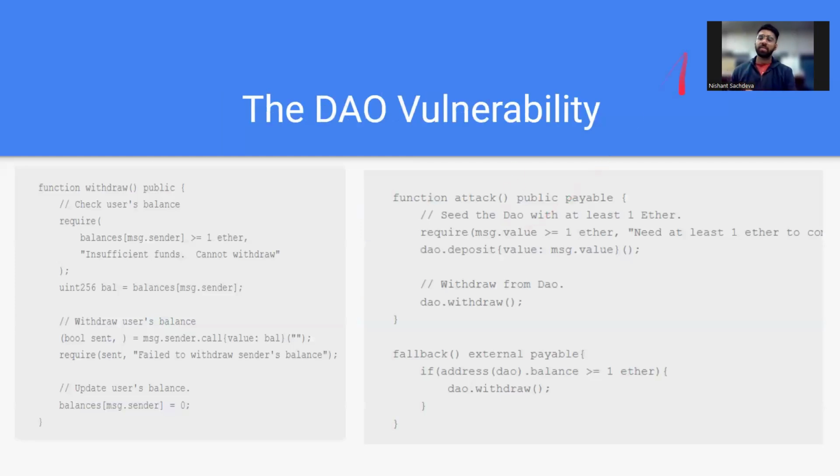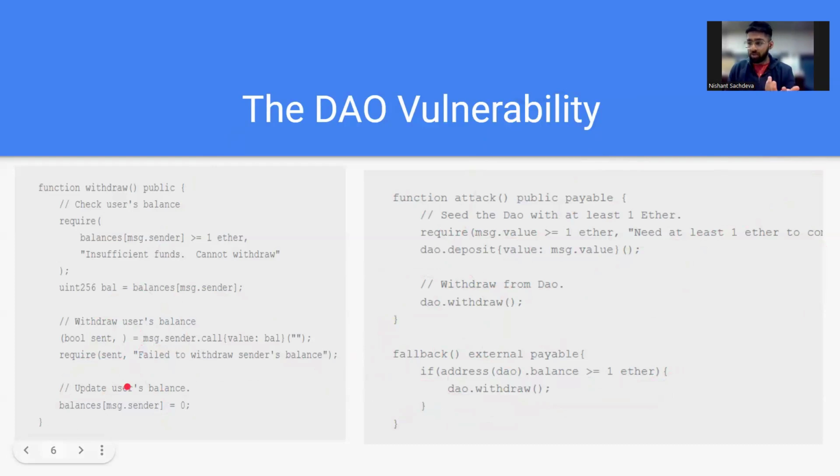So the DAO vulnerability basically was that, and this is the representative code, this is not the actual DAO code. The vulnerability is that the balance of the user is not updated until the transaction has been completed. So what the hacker uses is a mechanism to corrupt this transaction. They do not have a receive function in their contract, and they create a fallback function, which then further calls the withdraw function again. So when the withdraw function is called again, the balance has still not been updated because it was a function call which was waiting to be finished.